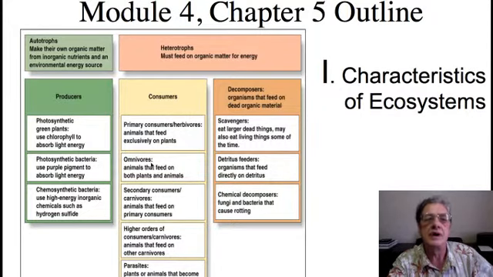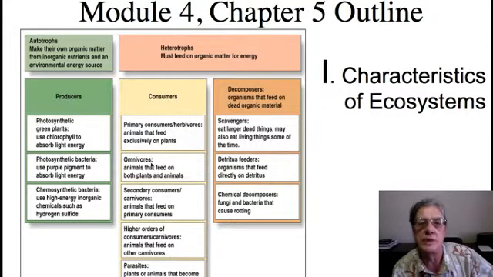An omnivore is an animal that feeds on both plants as well as animals. It's both herbivore and carnivore. And of course, the most obvious example of an omnivore are humans. Humans like to have a nice salad along with their steak, and we are capable of consuming organic matter that is produced by both plants as well as animals.